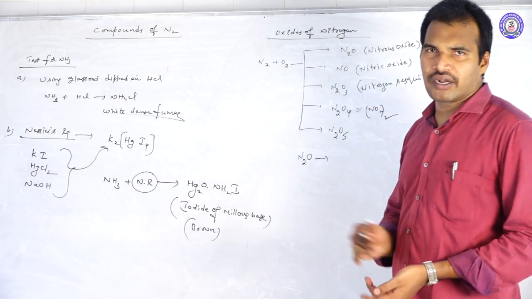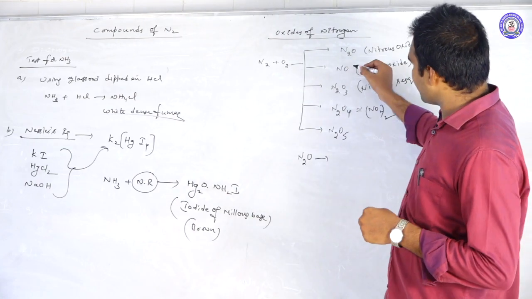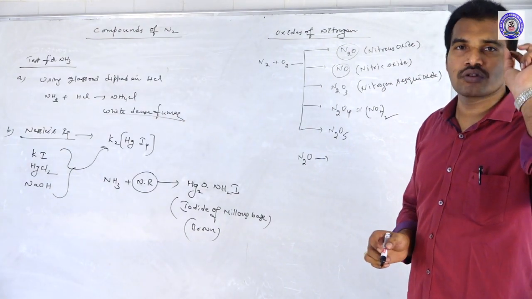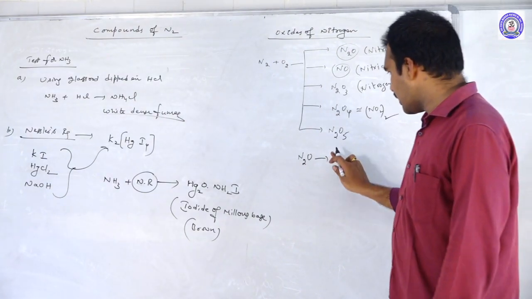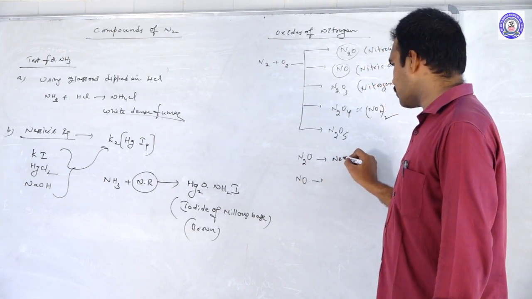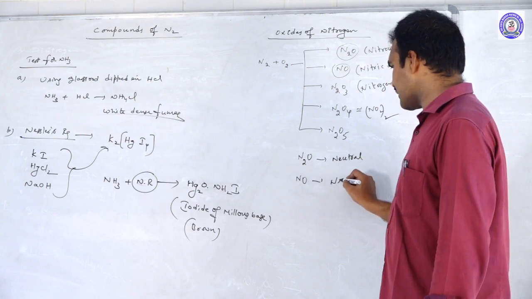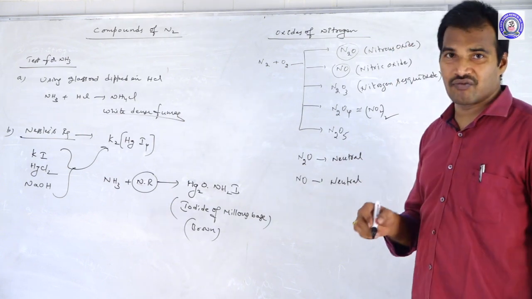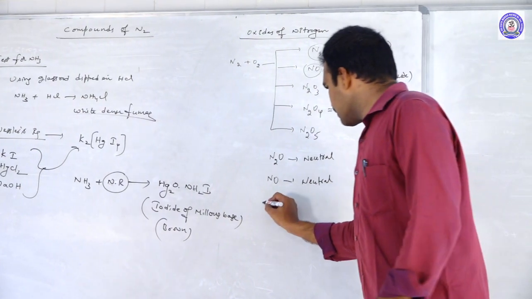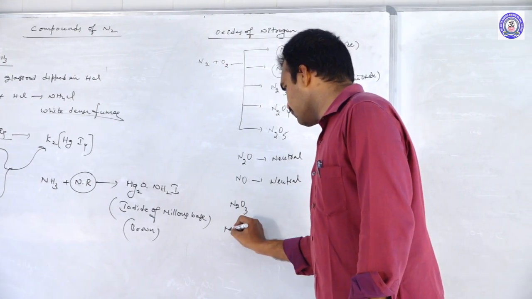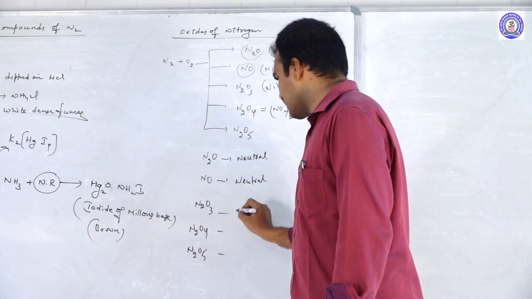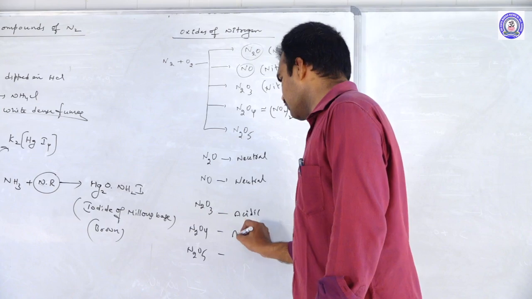Now let us compare these. N2O, what is the nature and the color of this one? Remember that the first two, N2O and NO gas, they both are neutral. Then what about the remaining three? All the remaining three are acidic in nature. So the remaining three, N2O3, N2O4 and N2O5, are all acidic in nature.